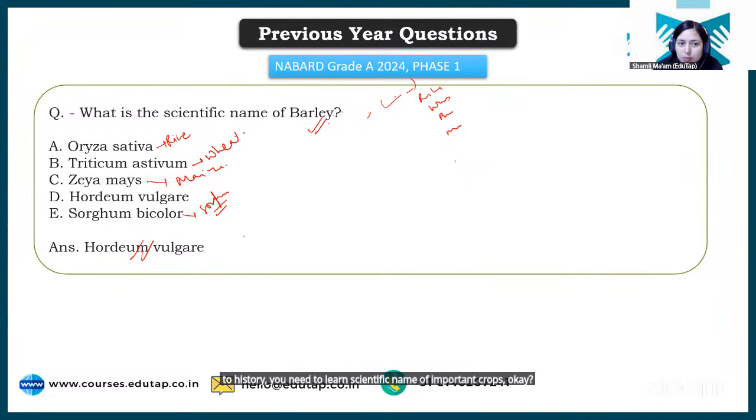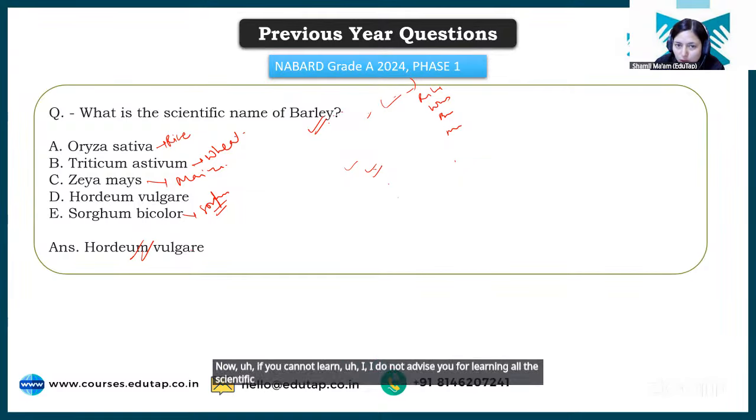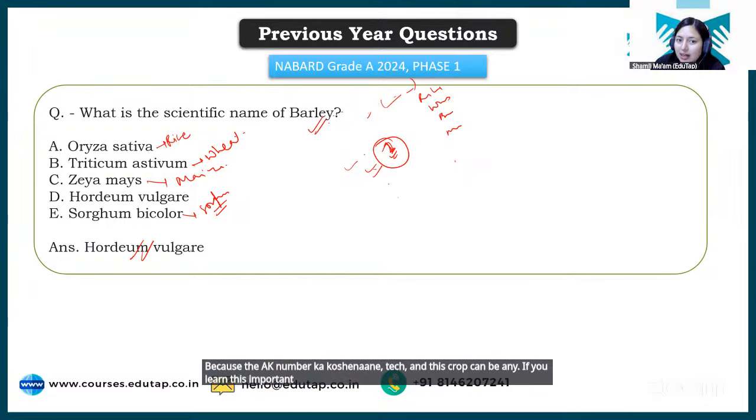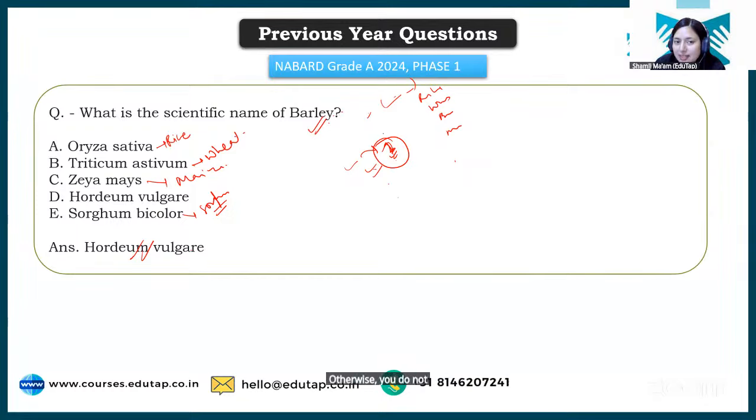Okay, the most important cereal crops, likewise pulse crops, a few important fruit crops, flower crops, likewise you need to learn a few scientific names. Now, if you cannot learn, I do not advise you to learn all the scientific names of all the crops, because देखो एक ही नंबर का क्वेश्चन आना है, ठीक है? And this crop can be any. If you learn just important crops and अगर उसी important crop से क्वेश्चन आ गया, then well and good. Otherwise, please do not invest much of your time for this 1 mark question. Okay, so that's the thing.